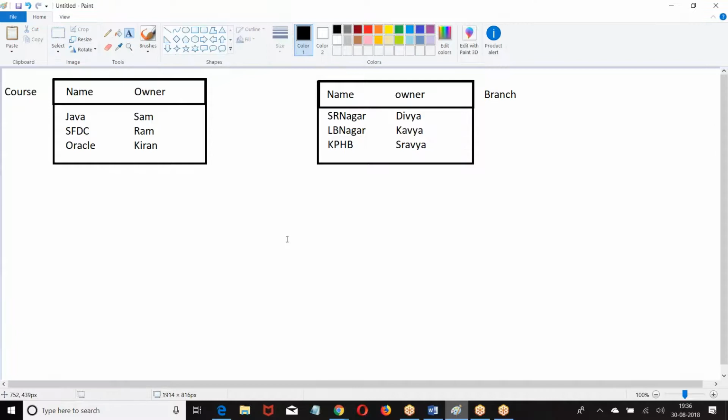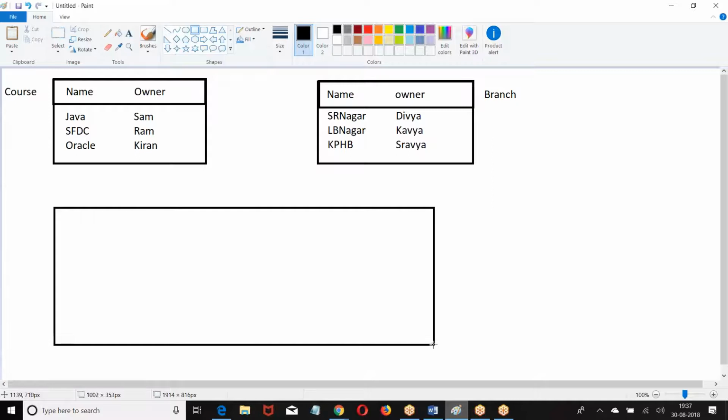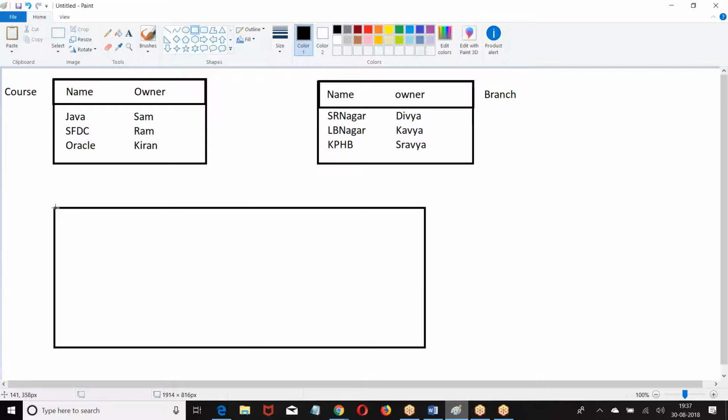Now we had course object, we had a branch object. We had a course and we had a branch. Both of them are connected to each other? No. Both of them are independent. I have one custom object here, which is called student. I have created one object called student.